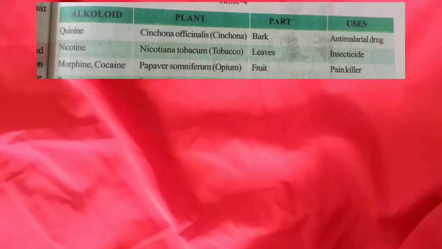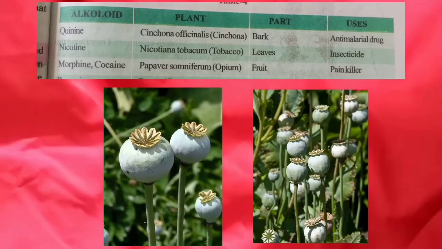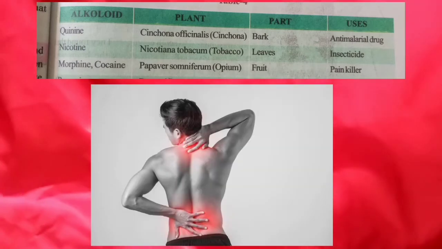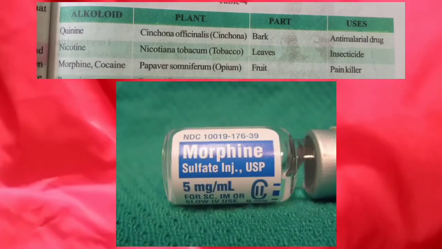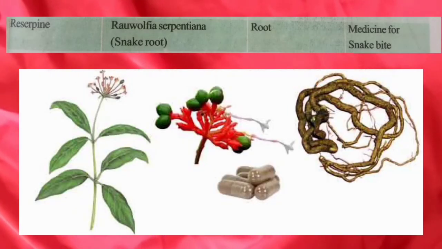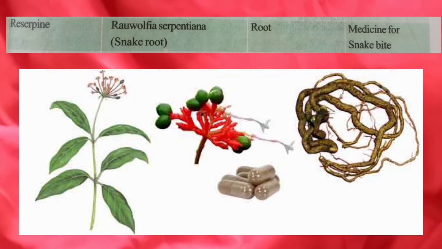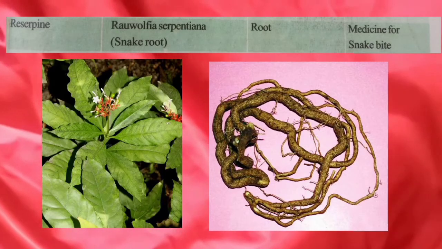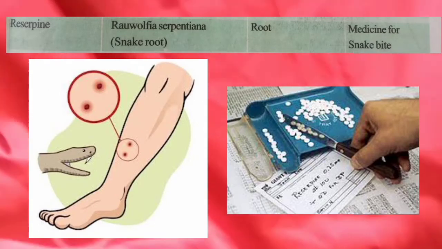Next alkaloid is morphine. This is present in fruit of a Papaver somniferum plant. This alkaloid is useful for painkiller. So for preparing painkiller tablets, this morphine is used. Next alkaloid is reserpine. Reserpine is an alkaloid which is present in root of Rauwolfia serpentina. It's a plant. This reserpine is present in the root of this plant which is helpful for making snakebite medicine.